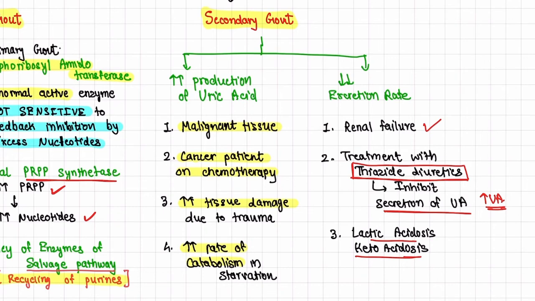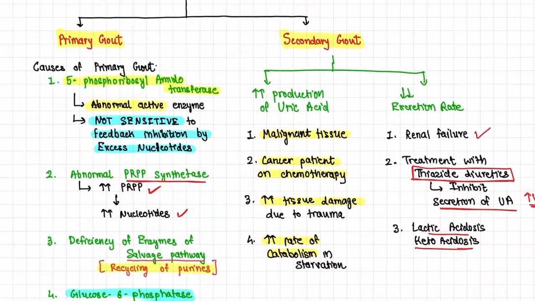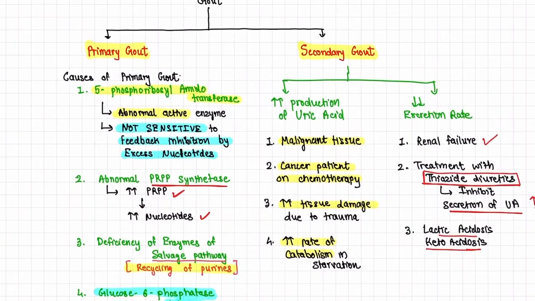So secondary gout can be due to increased production of uric acid or decreased excretion. Increased production can be due to malignant tissue or chemotherapy, increased tissue damage, and increased rate of catabolism. Decreased excretion can be due to renal failure, treatment with thiazide diuretics, which will lead to increased uric acid, and lactic acidosis and ketoacidosis. So these are the causes of gout, which can be primary or secondary.